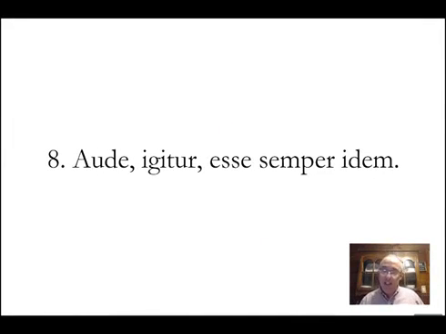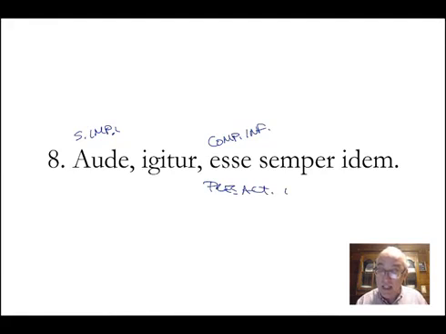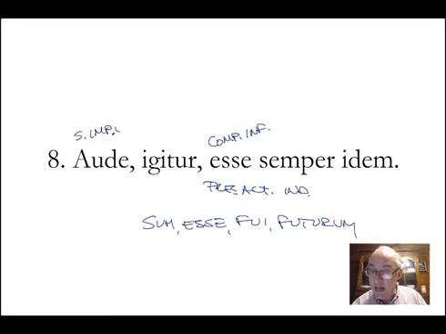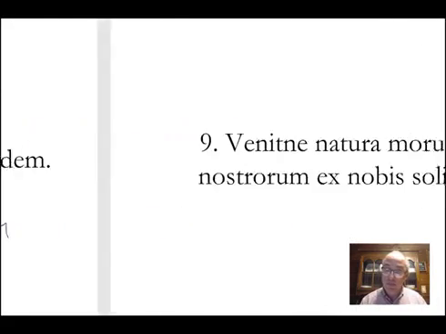Number 8. Audeatur esse semper idem. Audere. This is your singular imperative. Audere. Therefore. To be. Complementary infinitive. You don't see this often. Complementary infinitive. This is the present active infinitive of the word sum, esse, fui, futurum. Always dare to be what? Idem, the same. Always dare to be the same. Therefore.